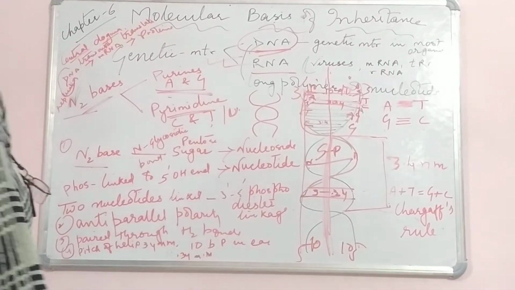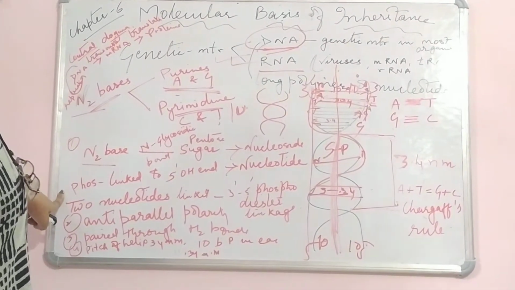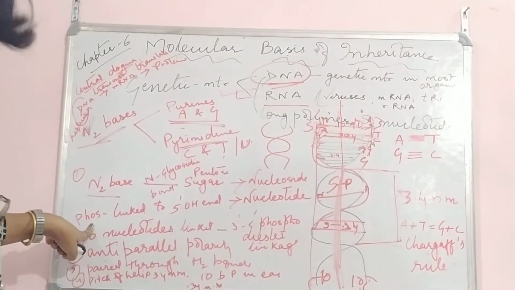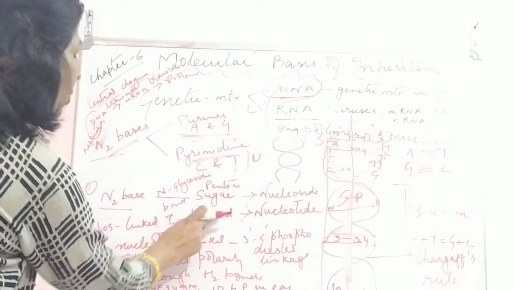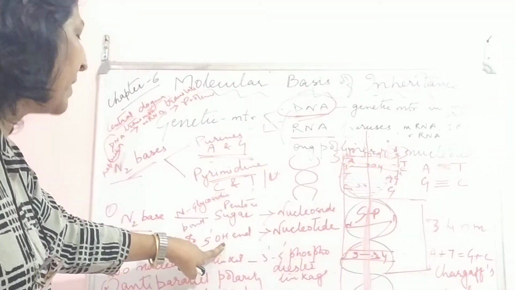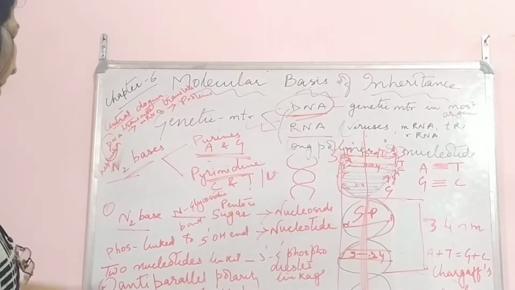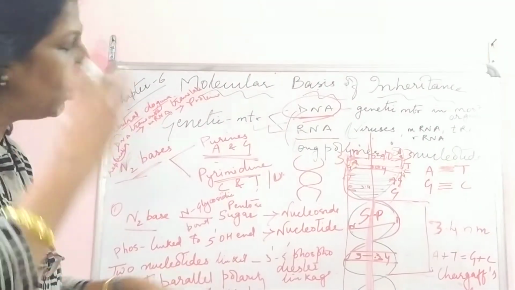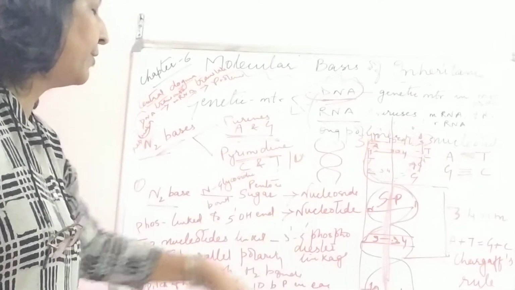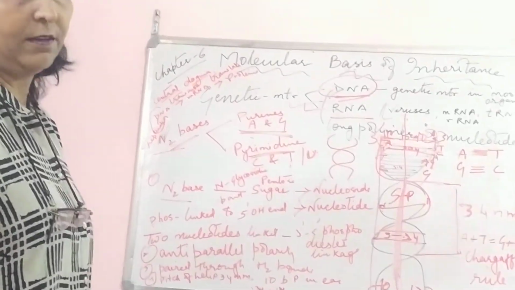Now let me come over here. I told you that when phosphate is linked, it forms a nucleotide. Phosphate is linked to the fifth end where hydroxyl OH is present, and it forms a nucleotide. And two nucleotides are linked with a phosphodiester linkage at the third and fifth ends.